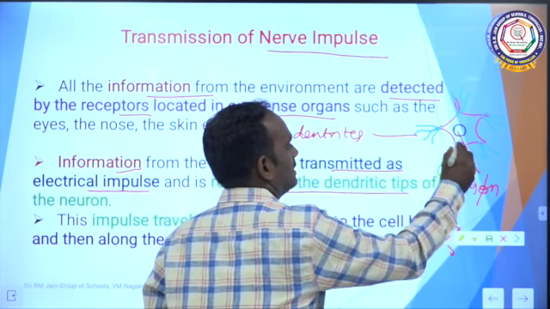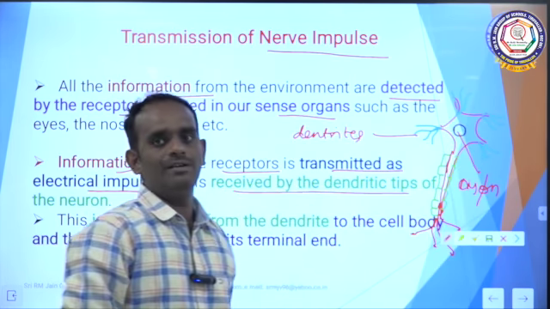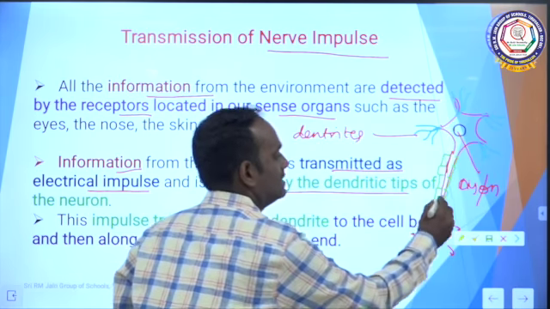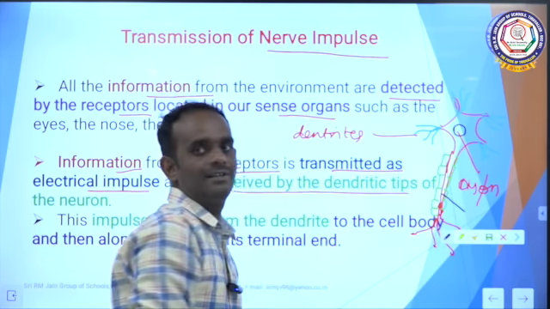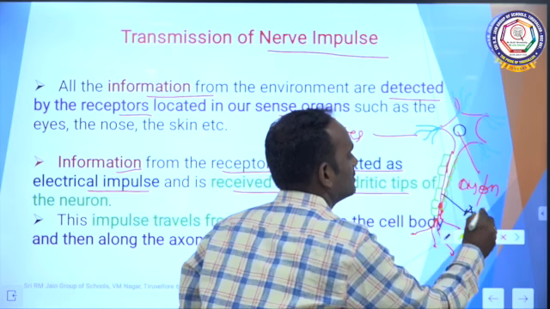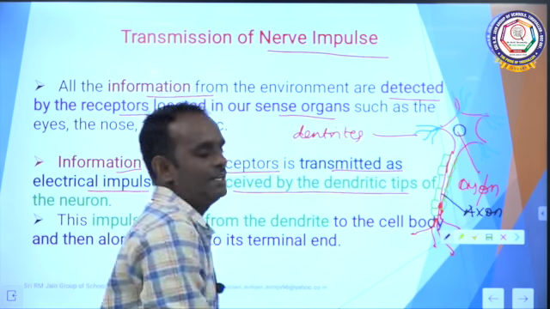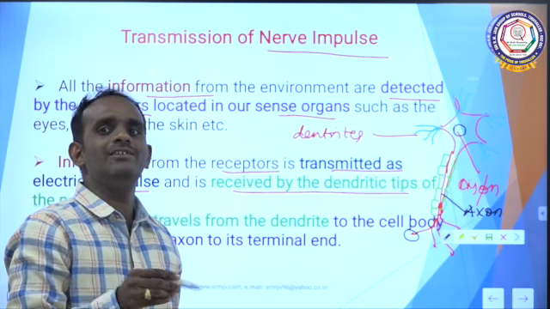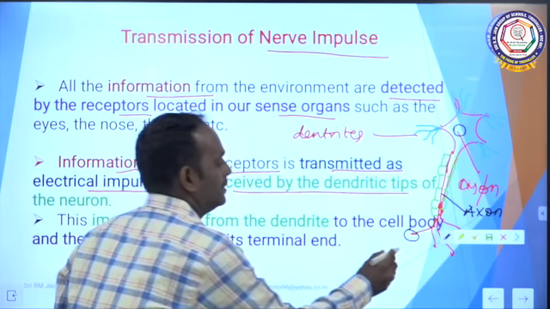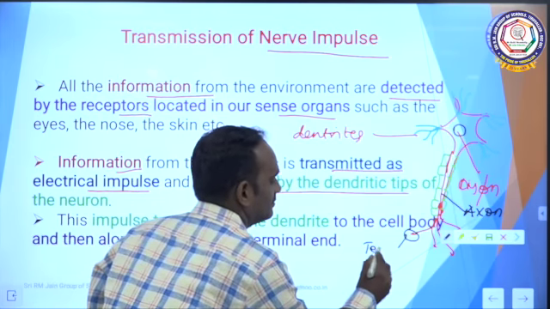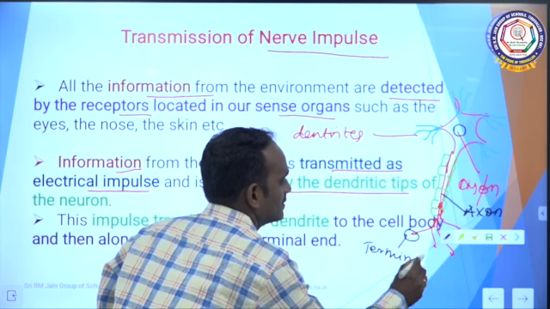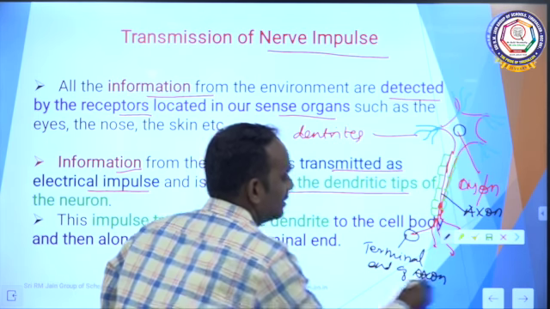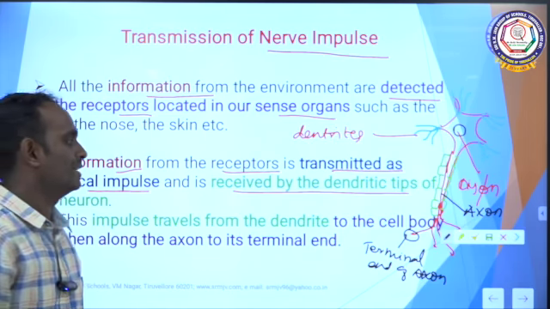So dendrites, this is cell body or cyton. Inside that, nucleus is present. What is this, children? Axon. What is this? Terminal end of axon. Very good. Terminal end of axon. Clear?